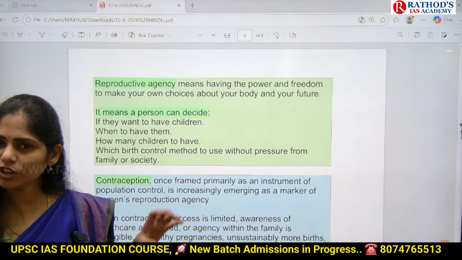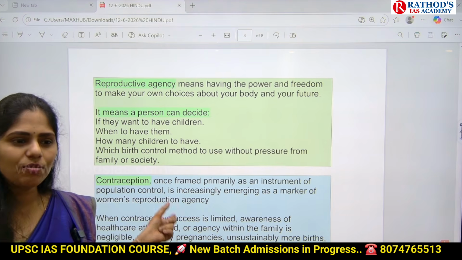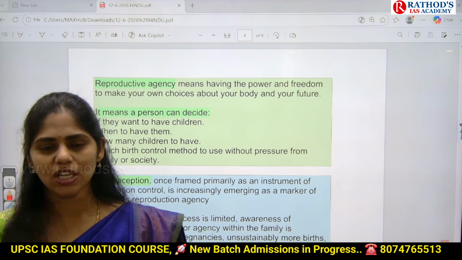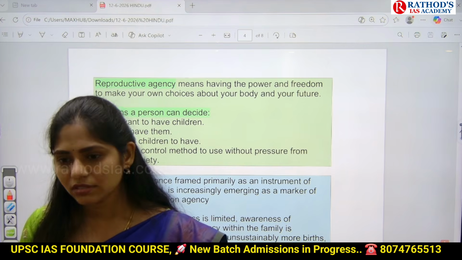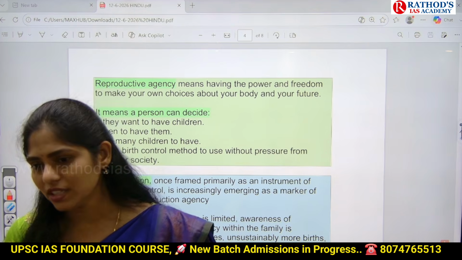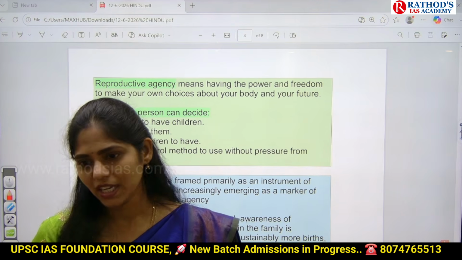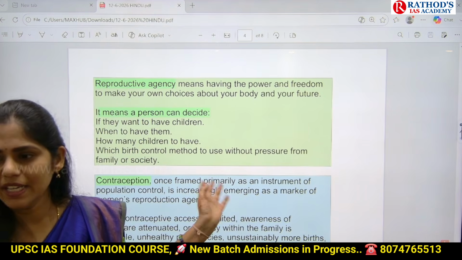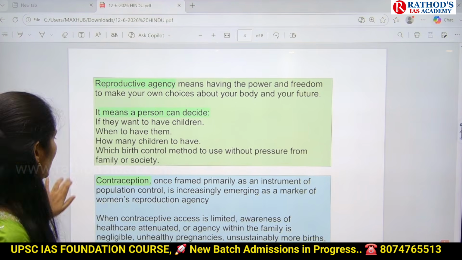So that is the meaning of reproductive agency. So now because of contraceptives, there is increased reproductive agency, and women are somewhat empowered, and they are taking decisions on their reproductive autonomy. That is the main thing highlighted by this National Family Health Survey 6.